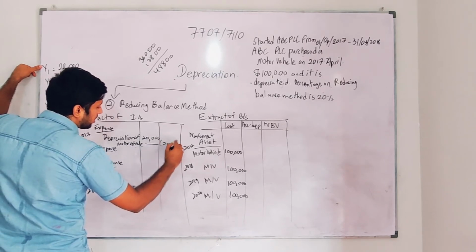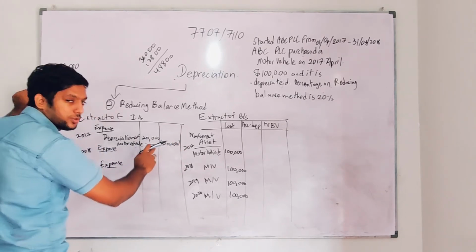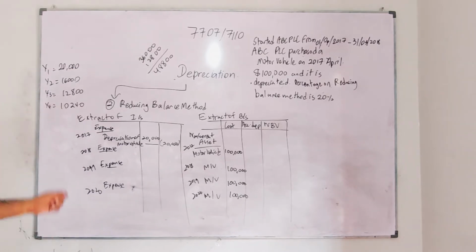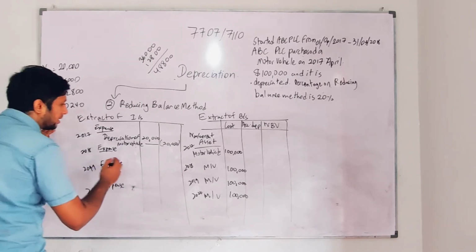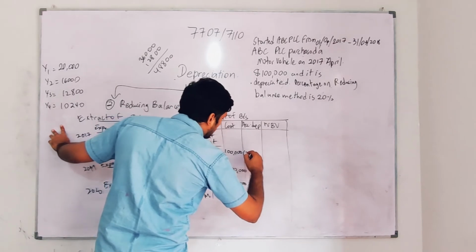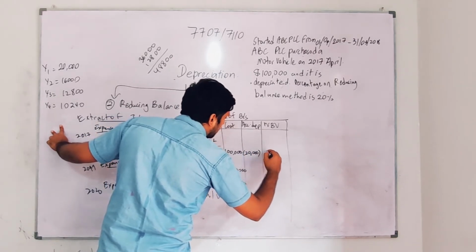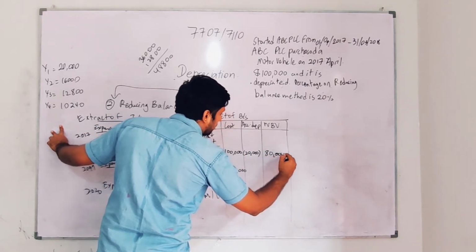I think on the last adjustments I didn't deduct it, so it should be a deduction, guys, in the income statement. Show it as a minus value. Again, here in accumulated depreciation 20,000 should be deducted. So you'll get a net book value of 80,000. So we have represented that.